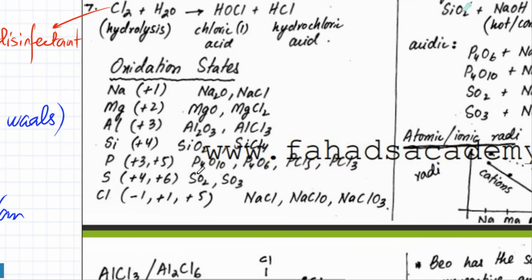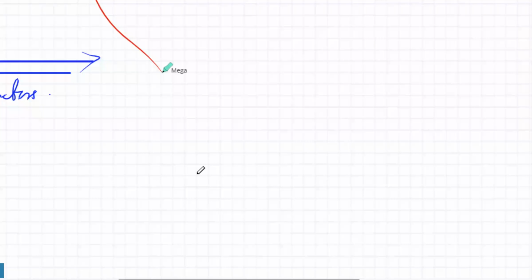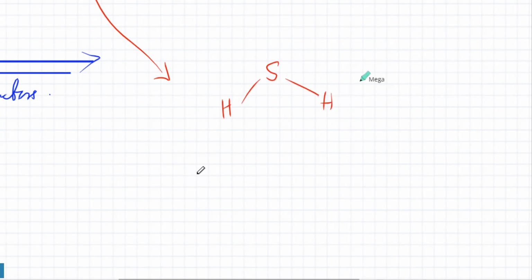So why does it have many oxidation states? Because for non-metals, the way you calculate oxidation states, if I talk about sulfur, is based on the electrons, because non-metals form covalent compounds.